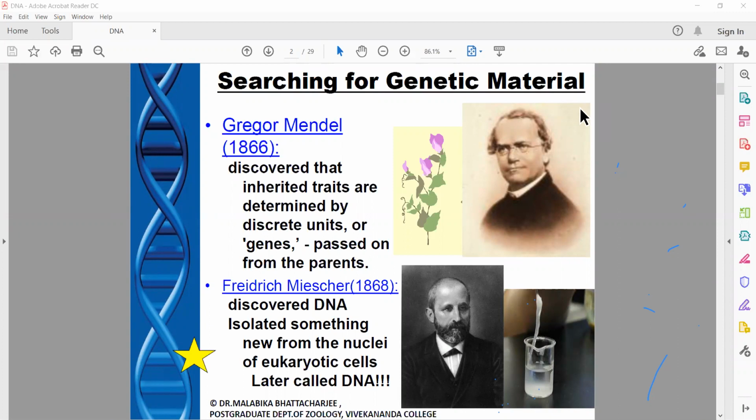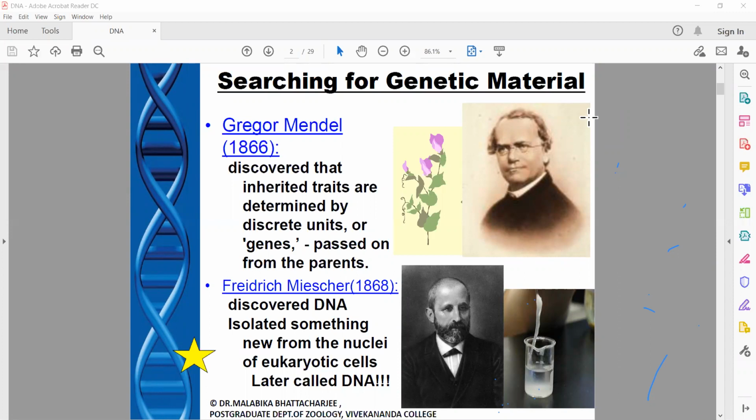So moving back from that year by another decade, that was Gregor Mendel. So you have heard about Mendel. So what did Mendel do? In 1866, Mendel discovered that there are some discrete units, but when Mendel discovered these discrete units, he couldn't name them. He couldn't say what these units were, because at that time the biochemical knowledge was not there to him.